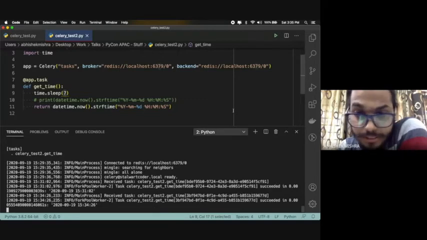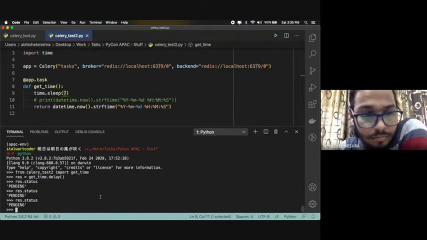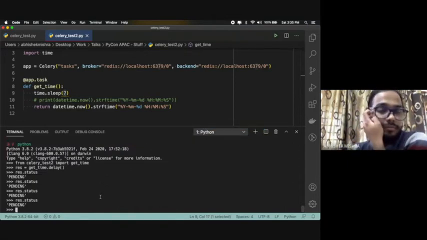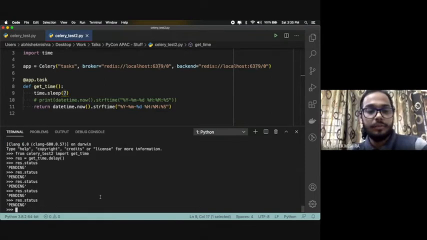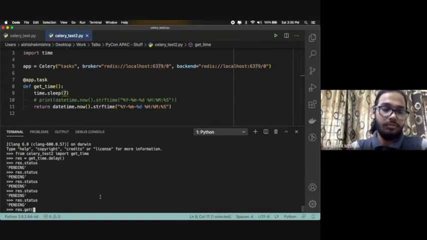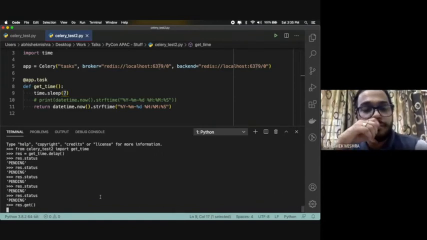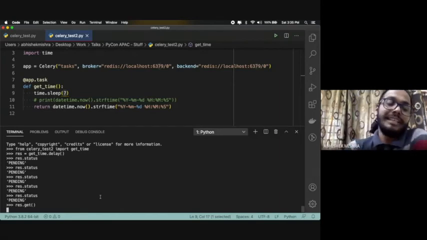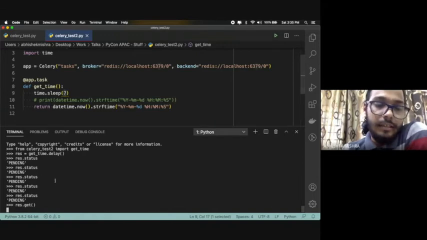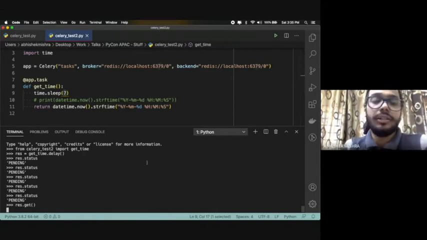But it says it's executed. Why is it pending? How is that possible? Res.get will actually give you the result, whatever the queue has executed.